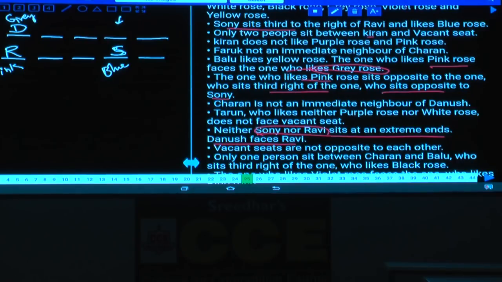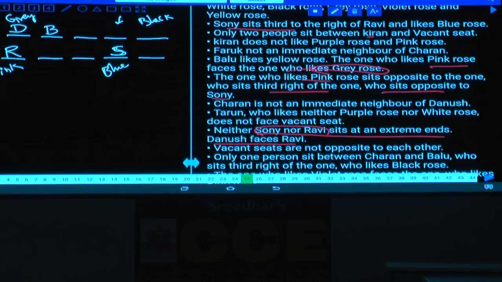Only one person is between C and B. B sits third to the right of the one who likes black color. Third to the right of the one who likes black color means the one who likes black must be here, and 1, 2, 3, B must be at this place. Are you following this or not?